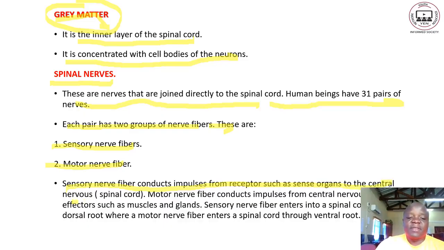The motor nerve fibers conduct impulses from the central nervous system to the effectors. The sensory nerve fibers enter the spinal cord through the dorsal root, while the motor nerve fibers leave the spinal cord through the ventral root. Next page.